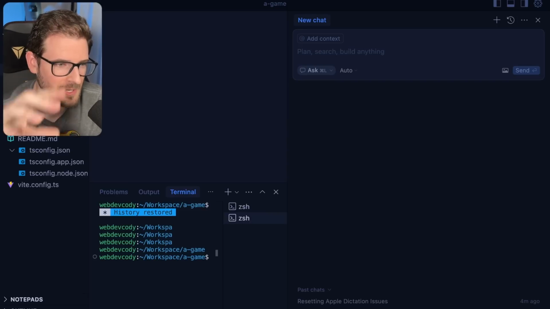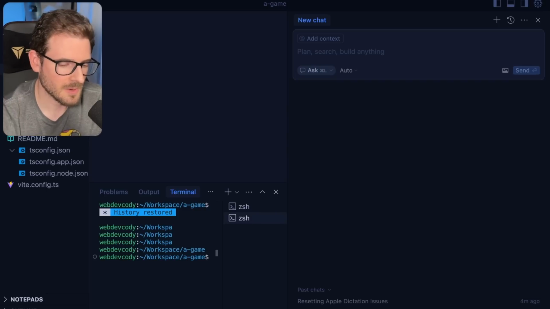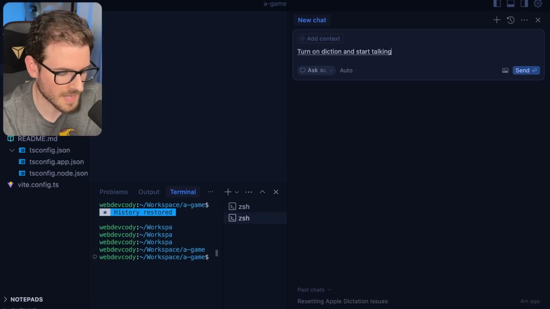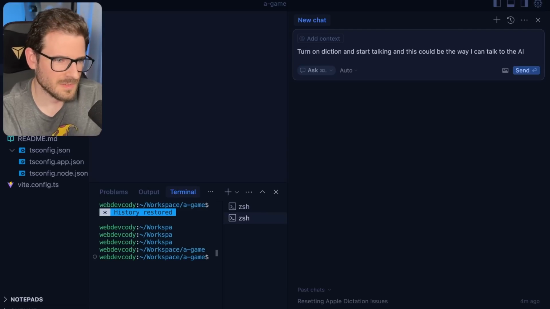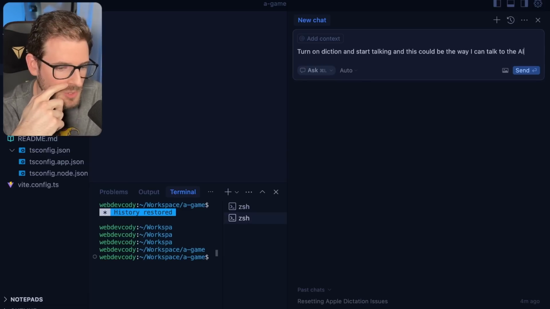After doing a little bit of research into this terrible name for what it is, basically vibe coding is you code without knowing about the code, right? You code without touching the code. And so how do you do that? You can either, I guess, type into a prompt. I think people are saying that you can actually use dictation. So I could turn on dictation and start talking, and this could be the way I talk to the AI. I've done a video of this like 6 months ago or something, even more than that, and the results were not really good.